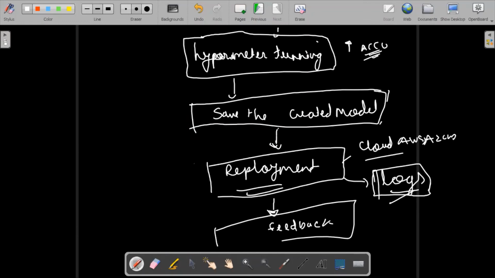Basically, I'm going to design some kind of model, and the end user is using it right now. Let's talk about Alexa and Google Home. Their end application is in use right now. Whatever voice you speak to it, they are recording it on their server, and that is nothing but a log. So they are creating logs.